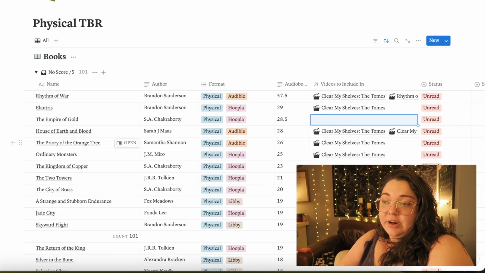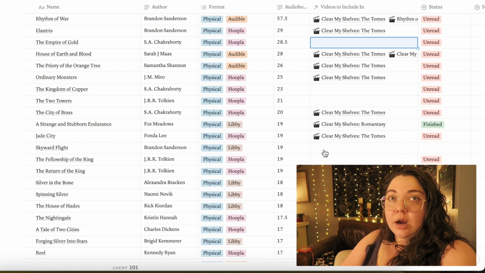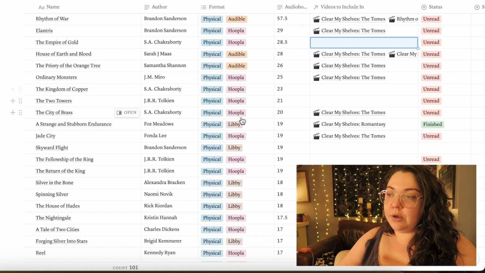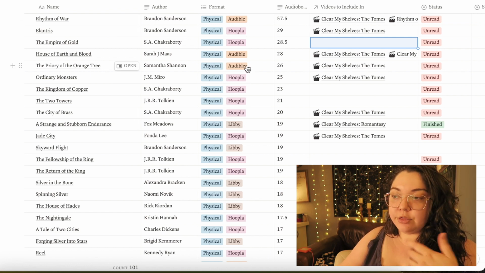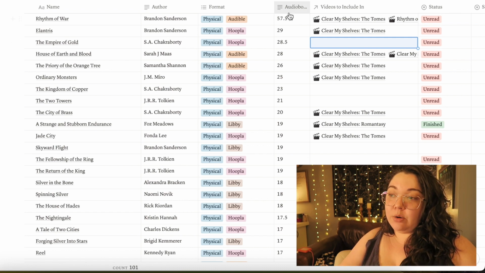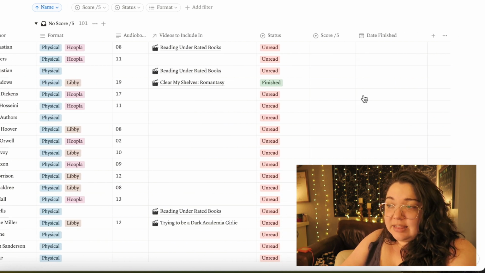But basically here, I just have a list of every single book that I have on my physical TBR, and I mark down how I own it and if it's available on Hoopla, Libby, or if I already used a credit through Audible and have that. And I also mark down how many hours it is so that I can toggle to see what books have the least amount, but it just helps me find things.